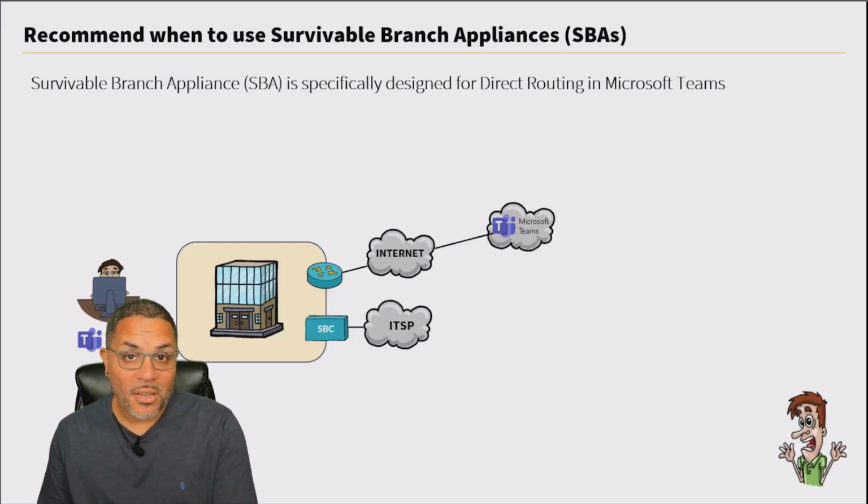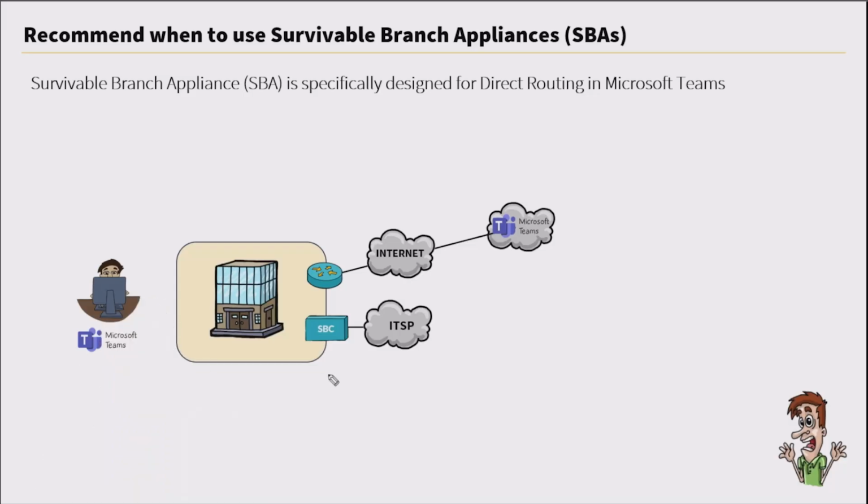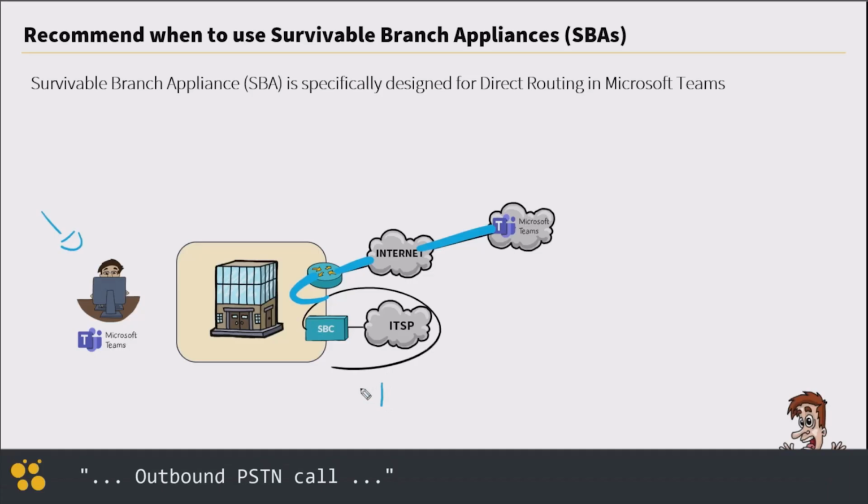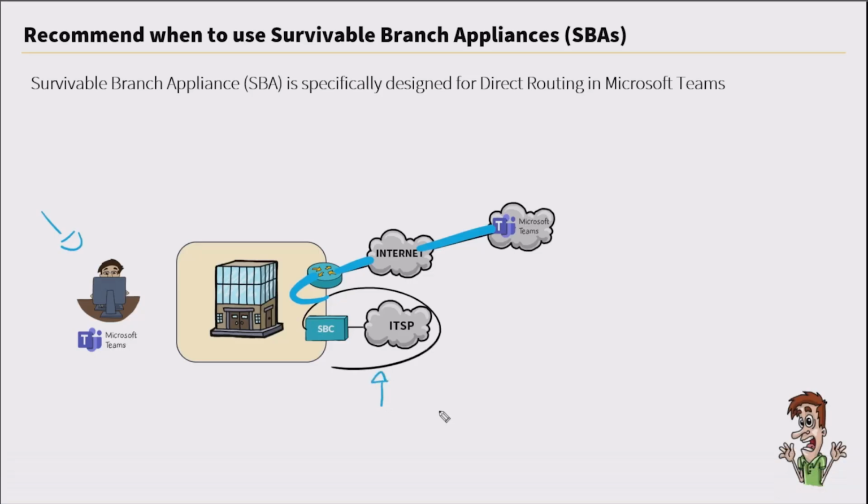And in order to use the SBA, we have a prerequisite where we have direct routing in place. So in this video, we'll talk once again about what direct routing is, and we'll focus on the Survivable Branch Appliance. Now, direct routing is when we have infrastructure on premises that allows us to have connectivity out to the PSTN. But with direct routing, we also have connectivity from the on-premises infrastructure out to Microsoft Teams. So our users would be able to take advantage of the Microsoft Teams features, but anytime they make an outbound call, that call would go out the SBC and eventually out to the ITSP or PSTN provider.